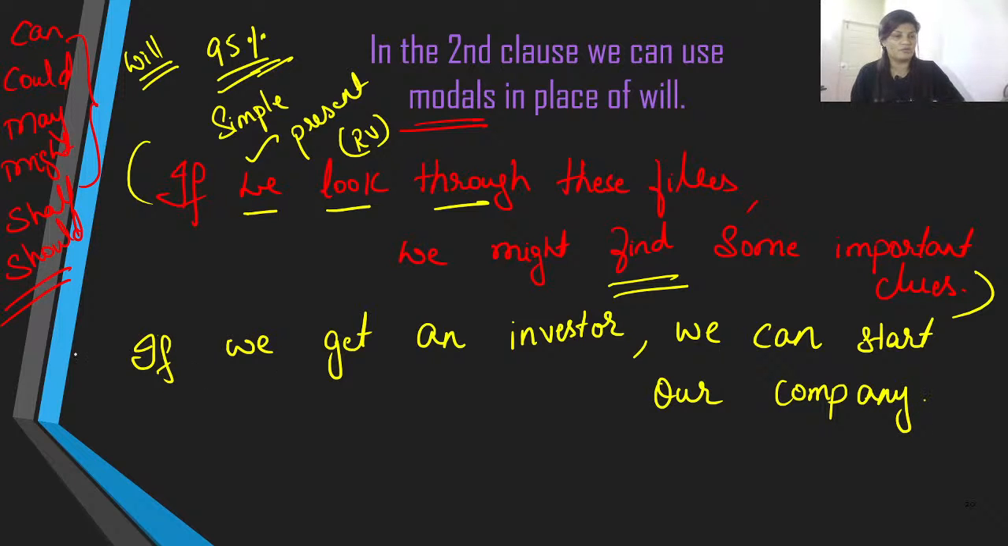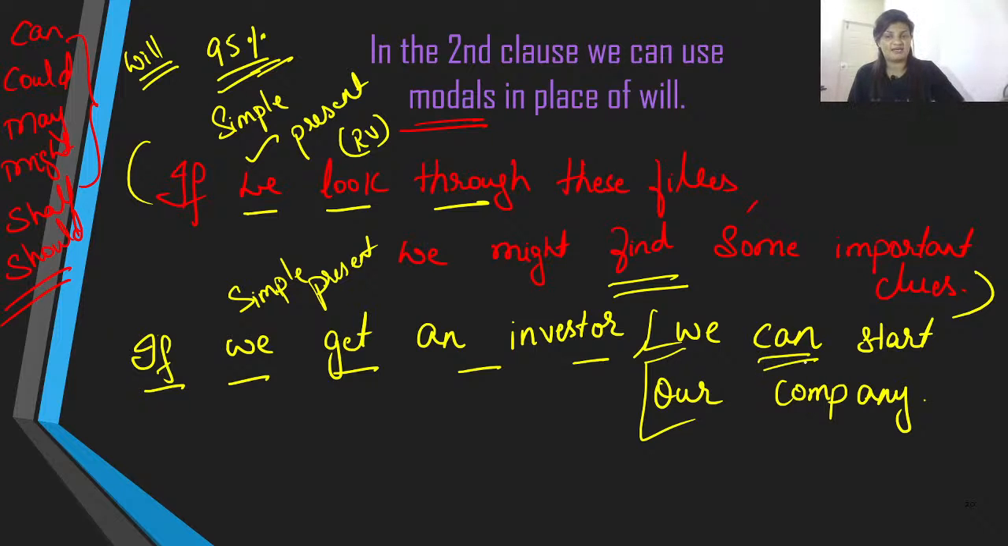There you go, full stop. This is our if conditional, in simple present, and this is our second clause, where instead of will, we have used can, which is a modal. We can start our company. So if this condition is fulfilled, then this action is most likely to happen.